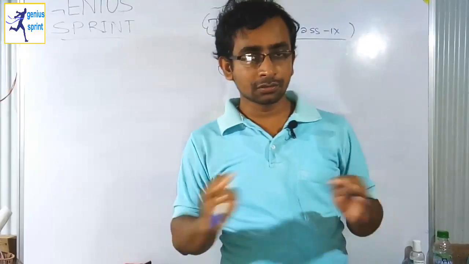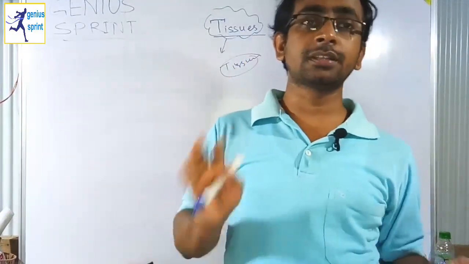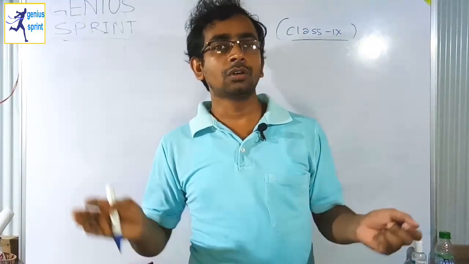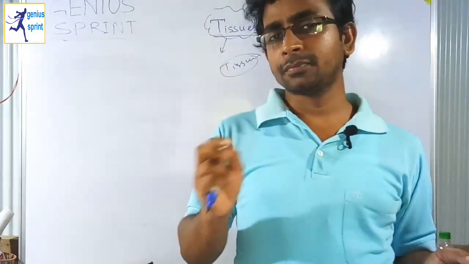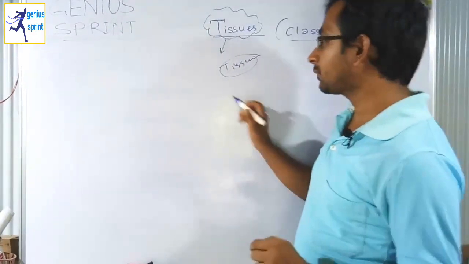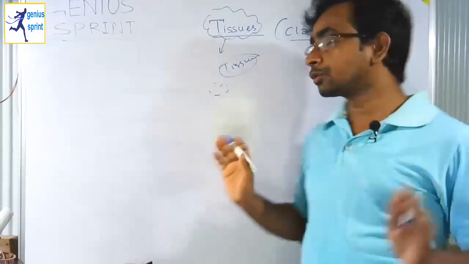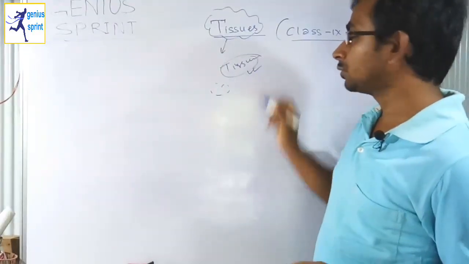The origin of the cells need not be the same point. It is not necessary for all these cells to originate from a particular area. Cells can be generated from different parts, but their function should be the same. Then this group of cells together will be termed as tissue.